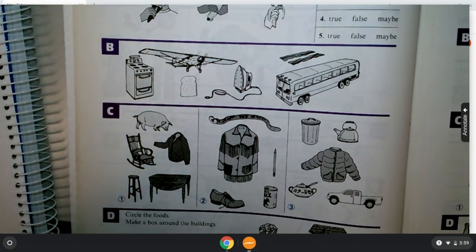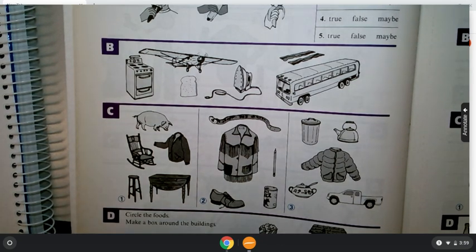All right, and then box 3, make a line under the objects that have the same parts. So the same parts. And since this is the first time we're doing this, I'll give you a hint. Underline all the things that have a handle. Okay, that's a part that's on some objects. So you're going to underline all the objects that have a handle.